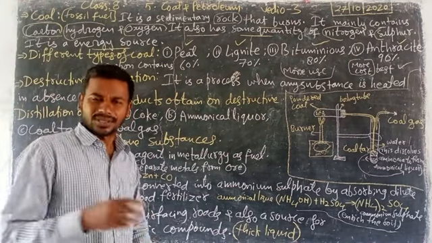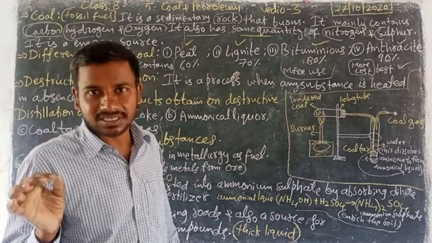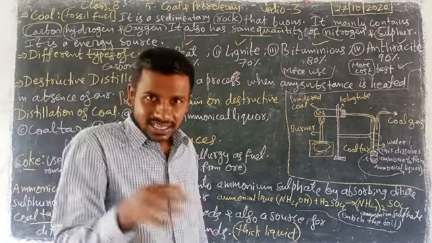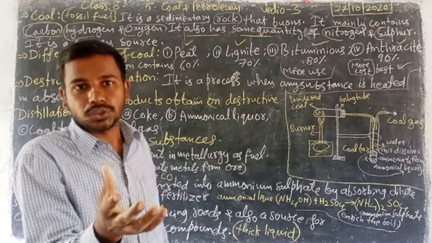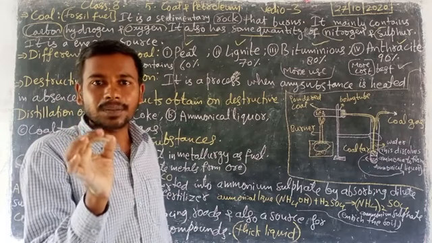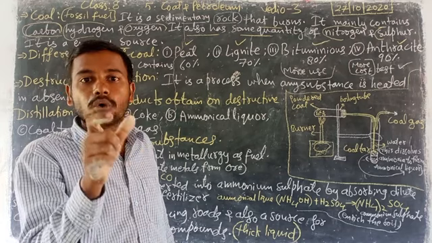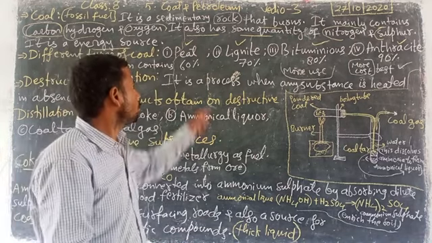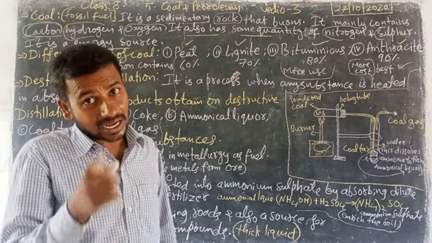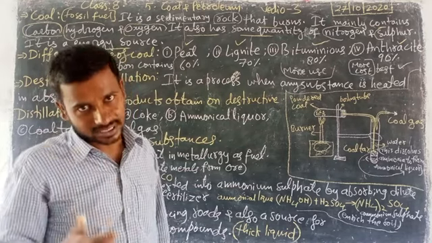That is important. When the carbon percentage is less, I mean 60%, in a coal substance, that coal substance is called peat. When the carbon percent is 70, we call it lignite.